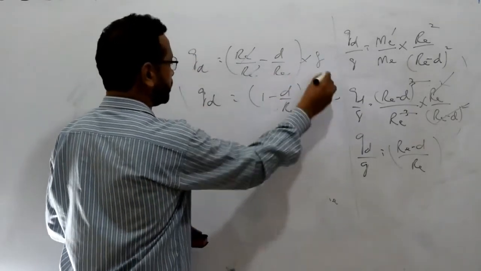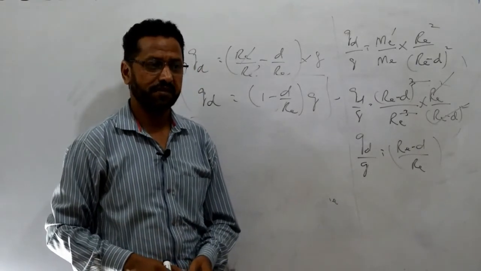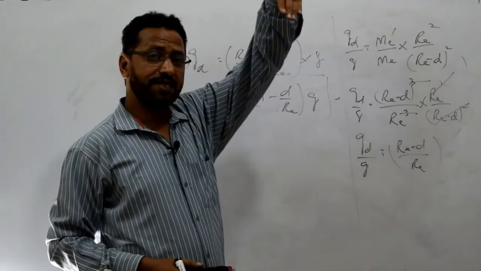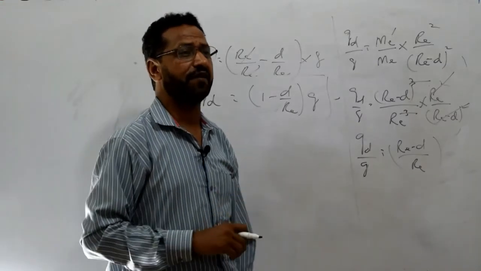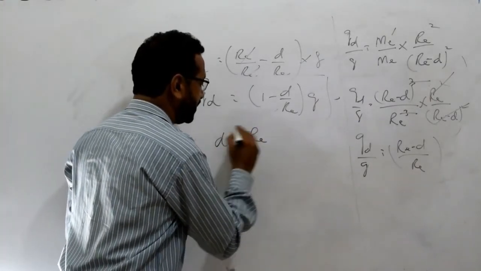So this is the expression for g at the depth D. When you go deeper and keep increasing the depth, when you reach the center of the earth, that means the depth is equal to the radius of the earth.